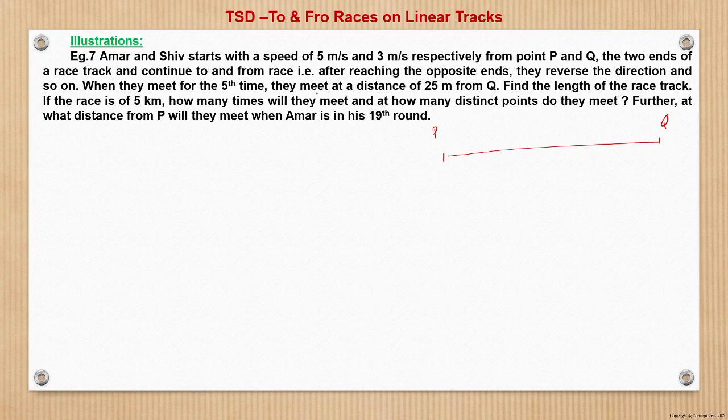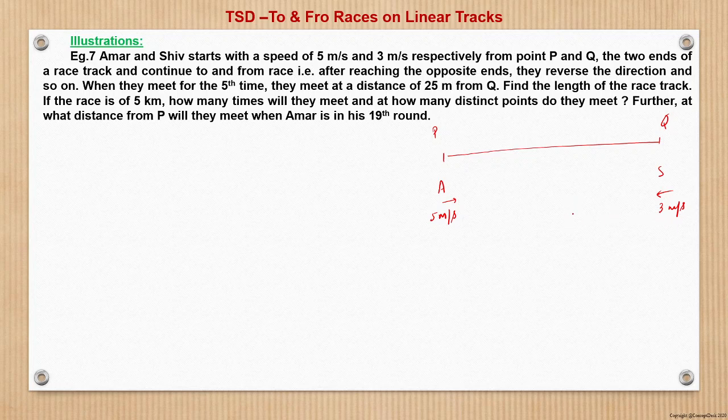Amar and Shiv start with a speed of 5 meter per second and 3 meter per second respectively from points P and Q. So Amar starts from here and Shiv starts from here, right? Amar runs at a speed of 5 meter per second, and Shiv runs at 3 meter per second.